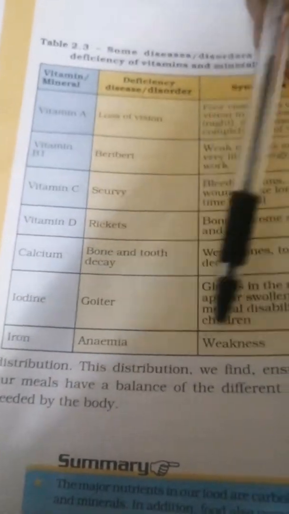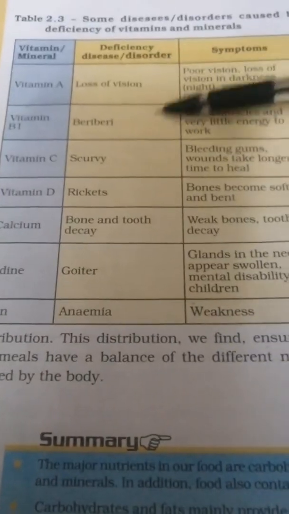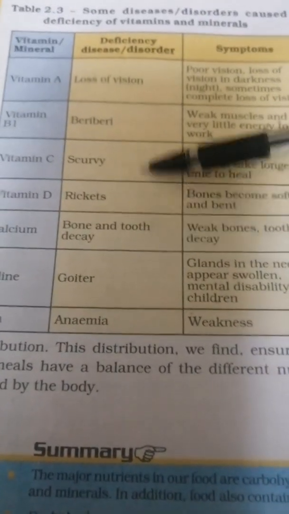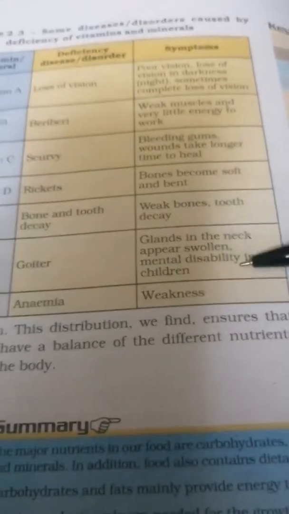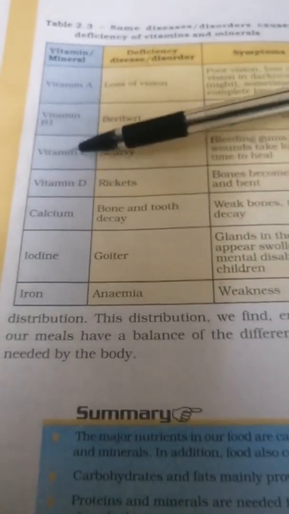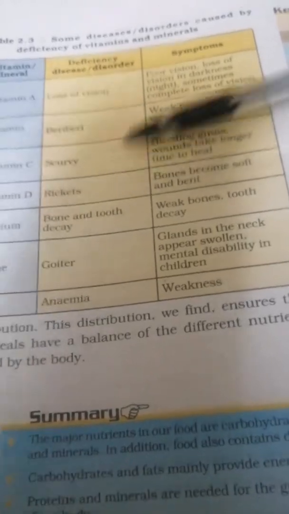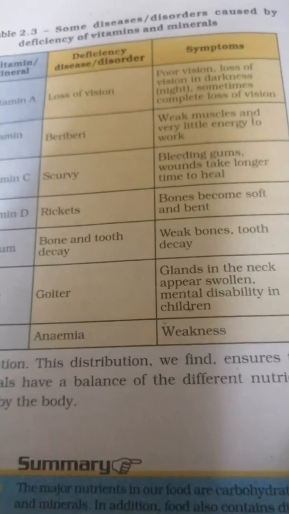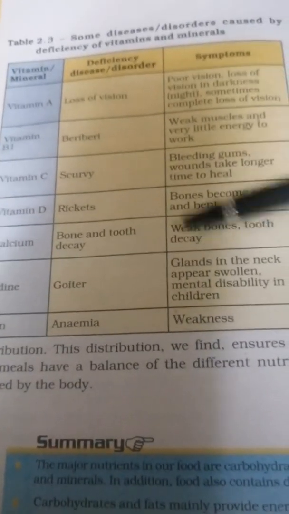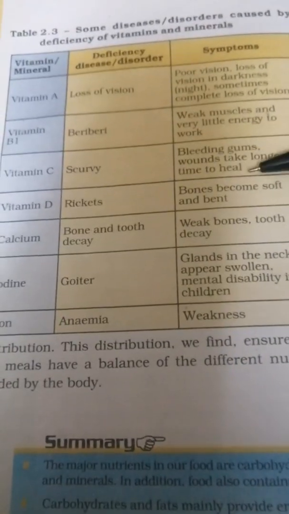Iron, anemia, weakness. Okay, these are the vitamins and minerals, and these are the diseases and disorders, and these are the symptoms. So with deficiency of these minerals or vitamins, these diseases can be caused. I have given you homework to write this table in your copy. I hope you have done it.